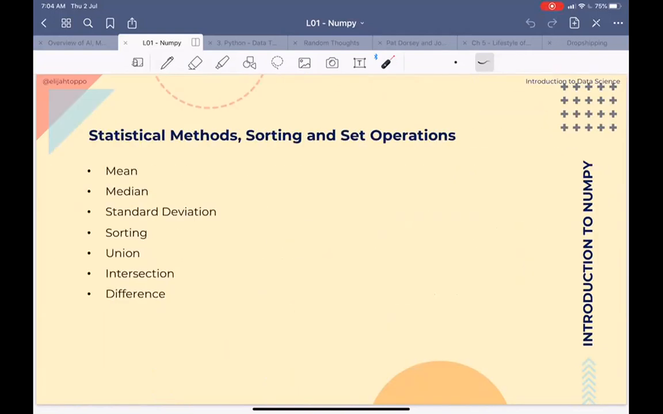Within this class, we'll look at certain more advanced features, something like statistical methods and sorting and set operations. We'll look at mean, median, standard deviation, sorting, union, intersection, difference, and so on. Okay. So let me shift to my laptop screen.